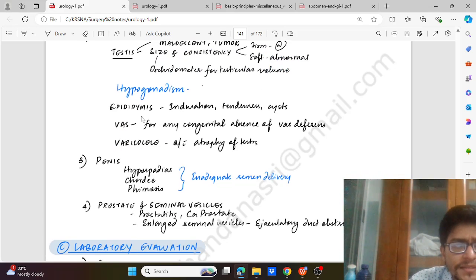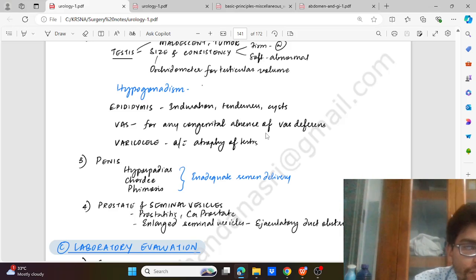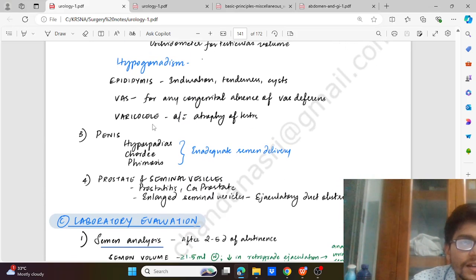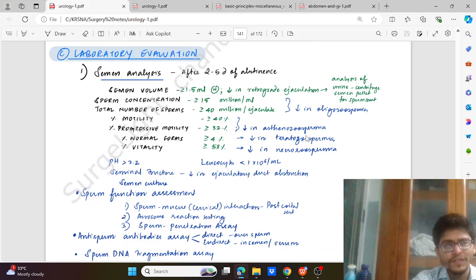Then we have hypogonadism. The epididymis can be indurated or tender with a cyst, and the vas should be checked for any congenital absence of vas deferens. Varicocele can be associated with atrophy of the testis. Then the penile examination, that is hypospadias, chordee, or phimosis, which may result in inadequate sperm delivery. Prostate and seminal vesicles: prostatitis, cancer, and large seminal vesicles causing ejaculatory duct obstruction. Now we'll be seeing the lab evaluation for these cases.